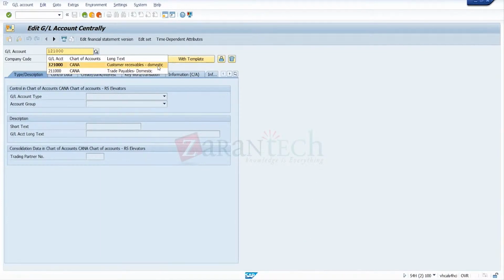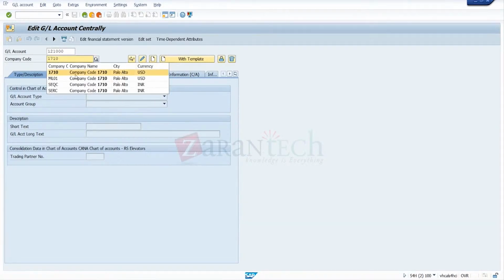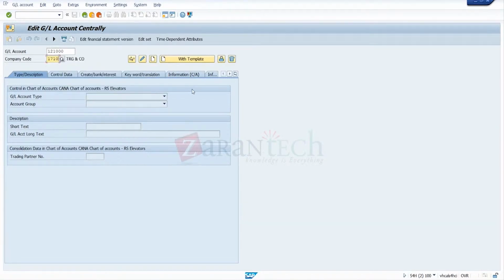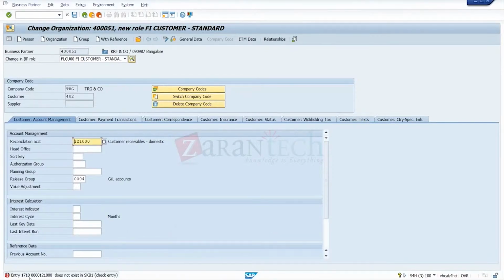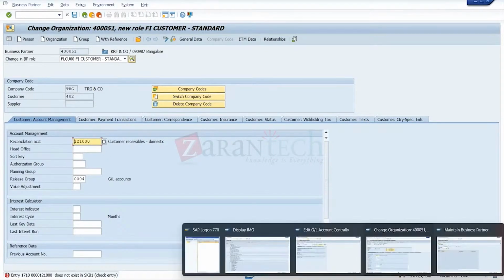So domestic is showing there, but it's not. So the company should be 1710. No, we have not created this 1710 company code. We have created our own company code, right? Wait. Actually the error is showing. We see the error message. It is showing 1710 is the company code, and this account does not exist.